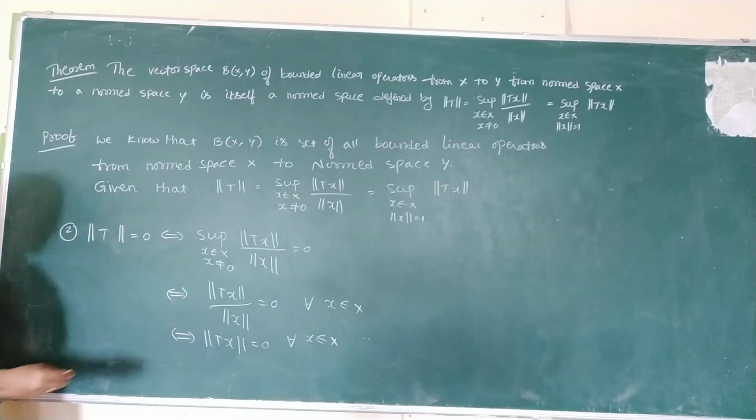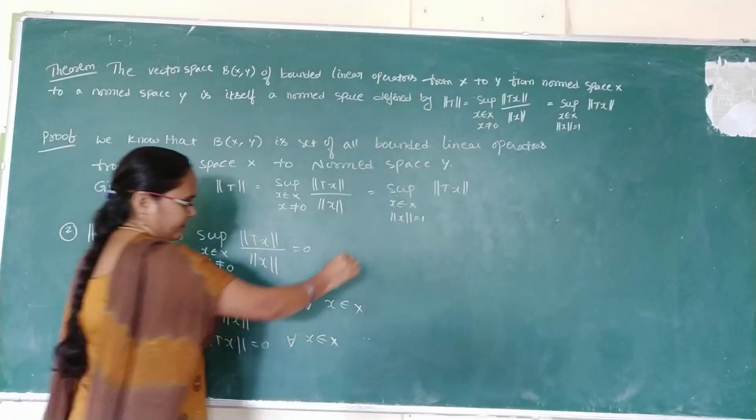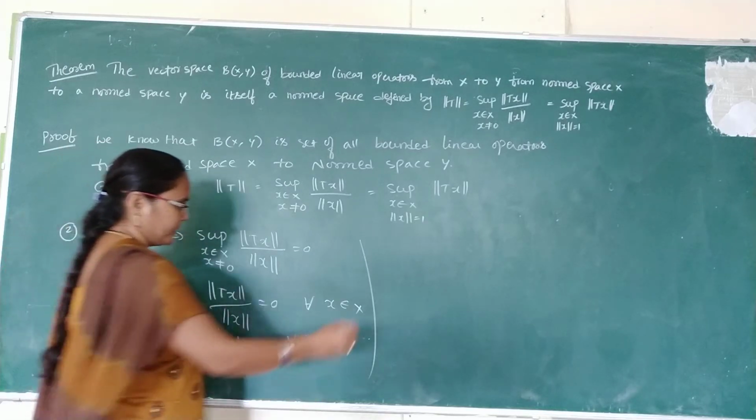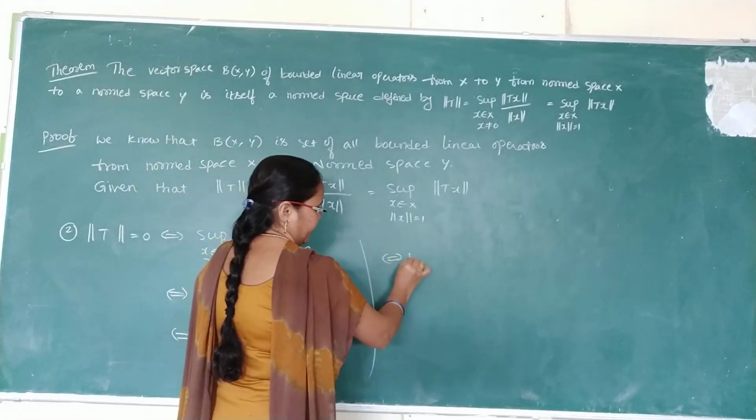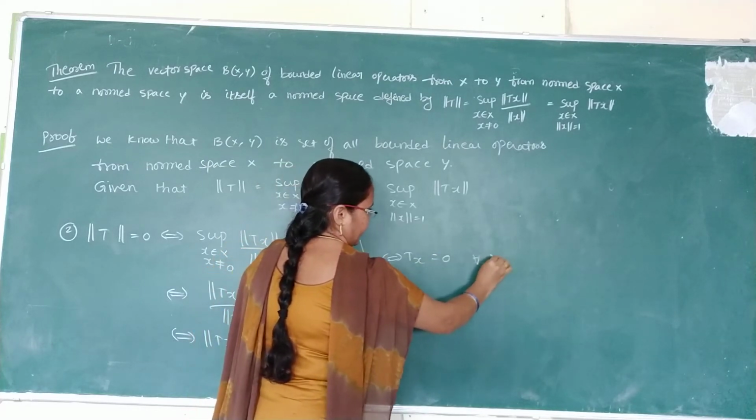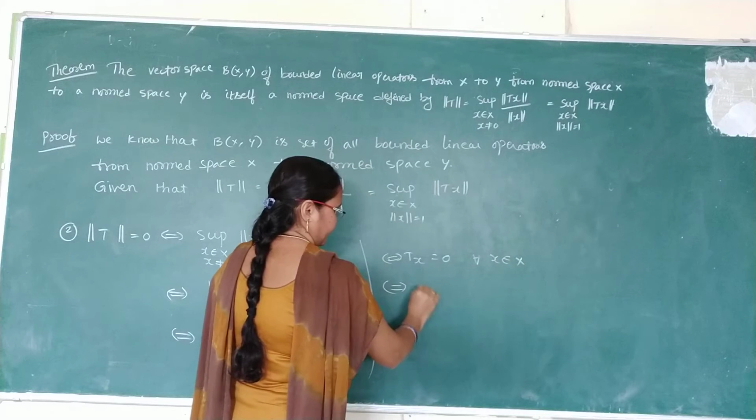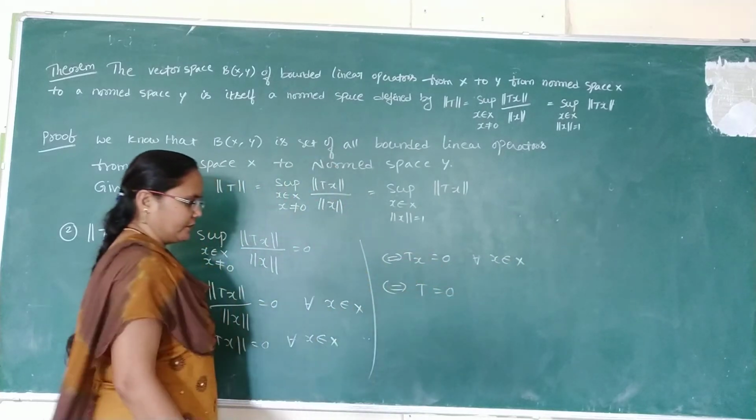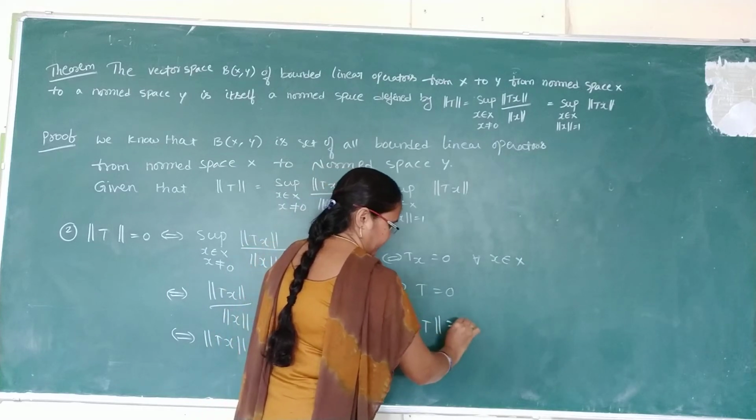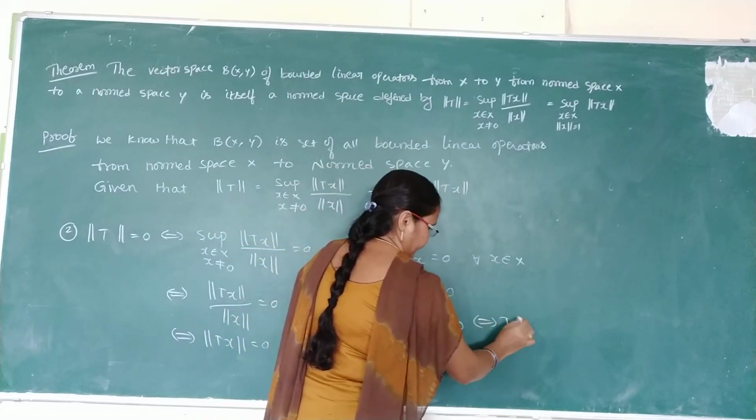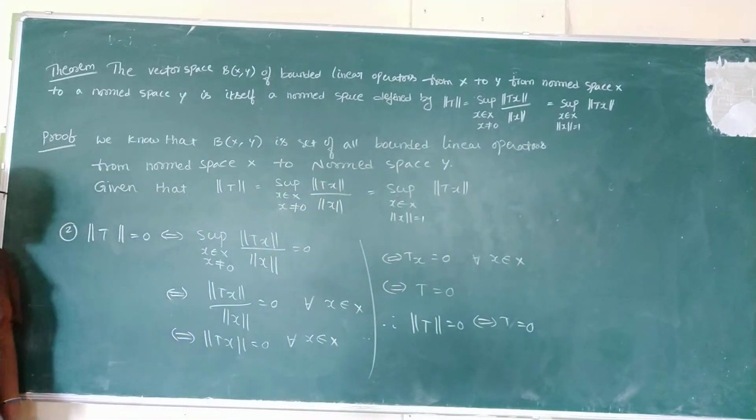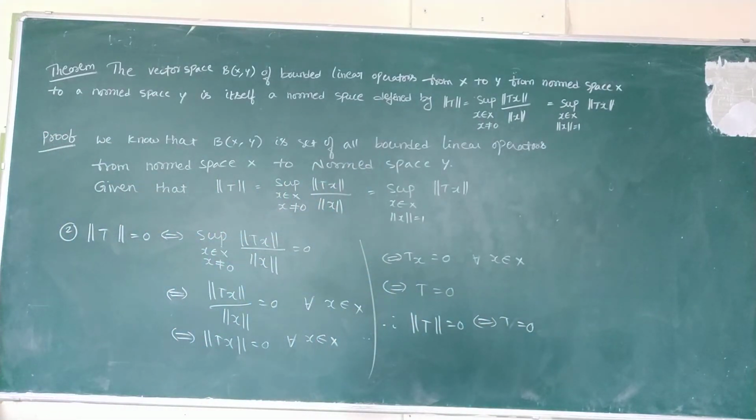That implies, eliminating the norm on the right, so eliminating the norm here, then tx is equal to 0. So if and only if tx is equal to 0 for all x belongs to X, if and only if t is equal to 0. Therefore norm t is equal to 0 if and only if t is equal to 0. This is our normed space second condition.